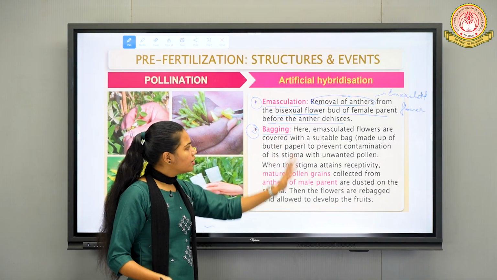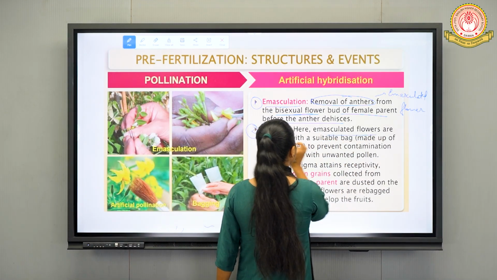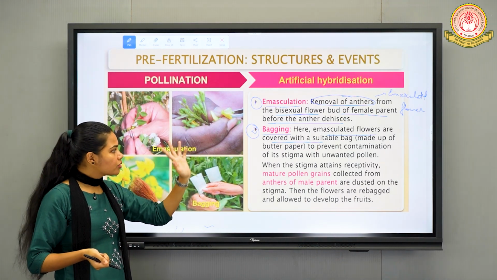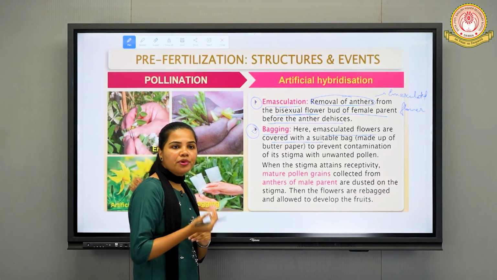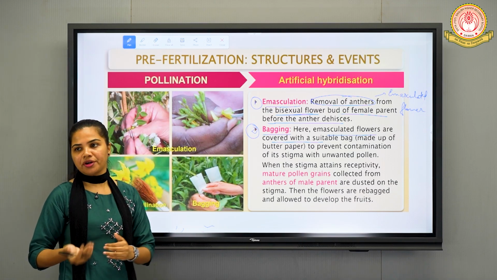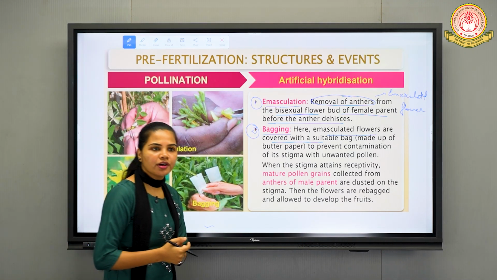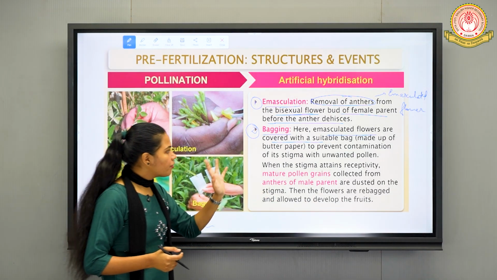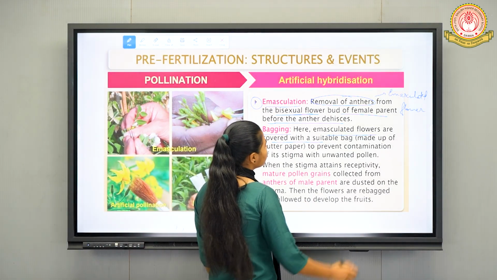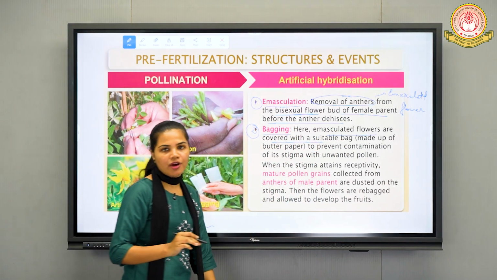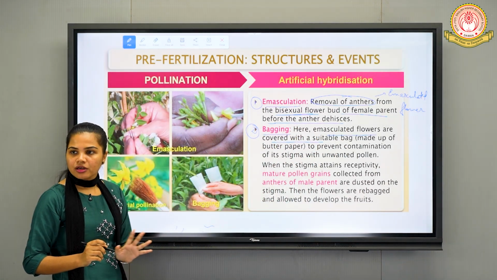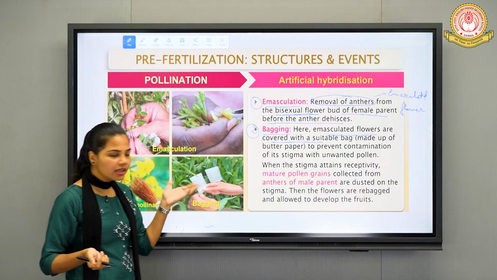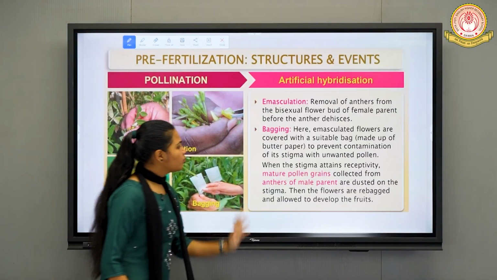So emasculated flowers are covered with a suitable bag, so that we can prevent unwanted or undesired pollen grains from landing on the stigma. To prevent that, we cover this emasculated flower with the bag, and that process is nothing but bagging. Fine, easy.